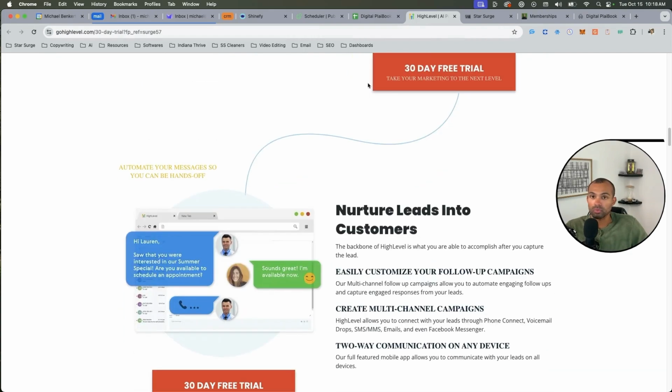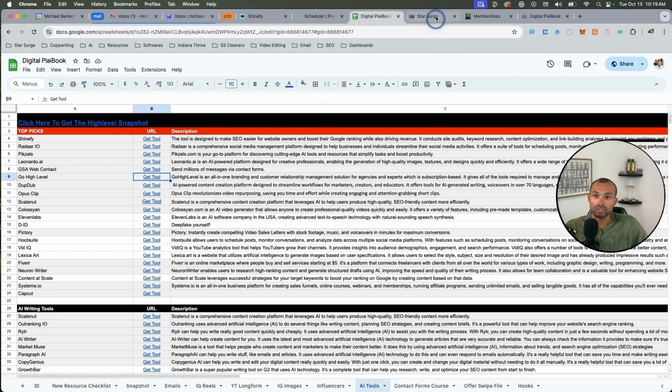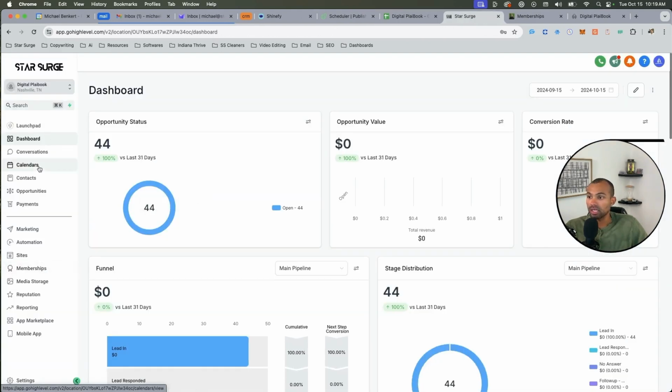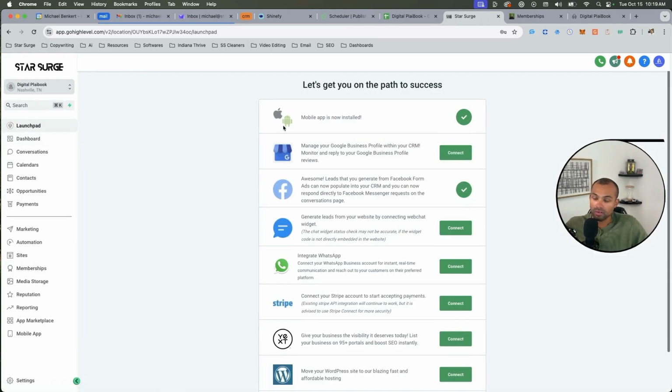So once you sign up for the tool, you're going to get taken to what this is, which is a sub account. A sub account is basically just the back end of your system, where on the left side, we see you have conversations, calendars, contacts, opportunities. The three main ones that we're going to be talking about today are marketing, automations, and then sites.